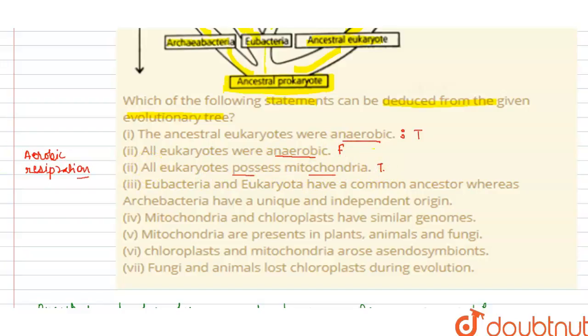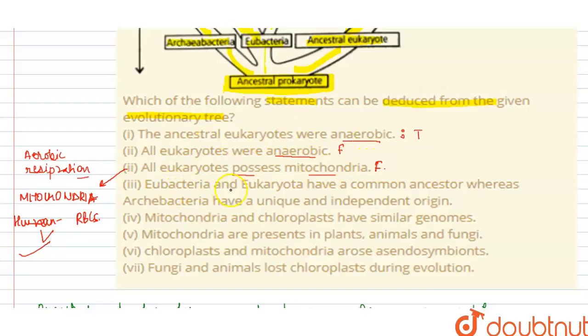No, this statement is not true. Yes, in the majority all eukaryotes possess mitochondria, but some cells like human RBC are organelle-less. No organelle is present, it does not possess the mitochondria, and this statement is not fully correct.